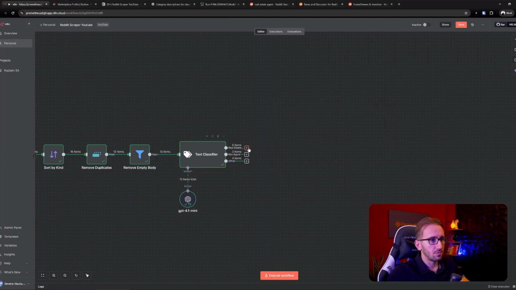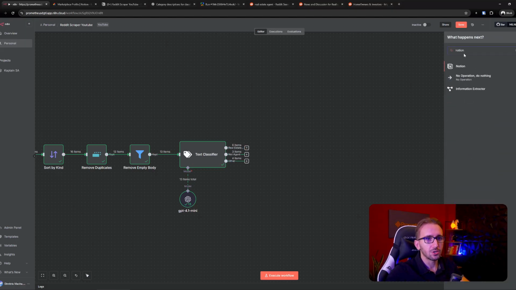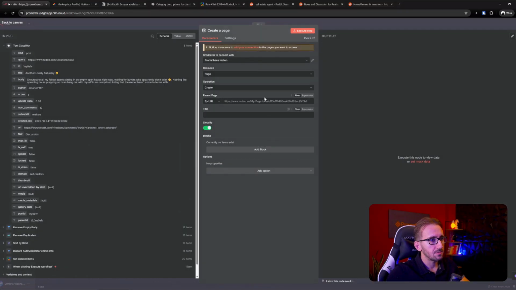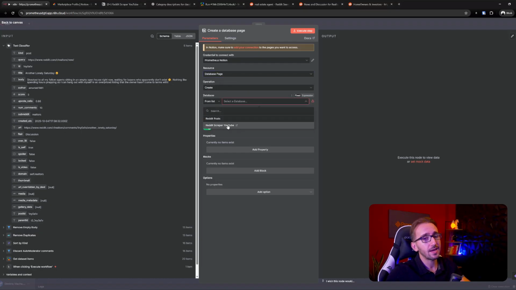Going back to n8n, we are going to go to Notion and we're going to create a page. Inside, we're gonna create a database page and we're gonna select the database from this list. If we hadn't done this integration permission step just now, we wouldn't see the Reddit Scraper YouTube database that we just created. Okay, so we're adding a new page on Reddit. For the title, we're gonna use the title. Should we?